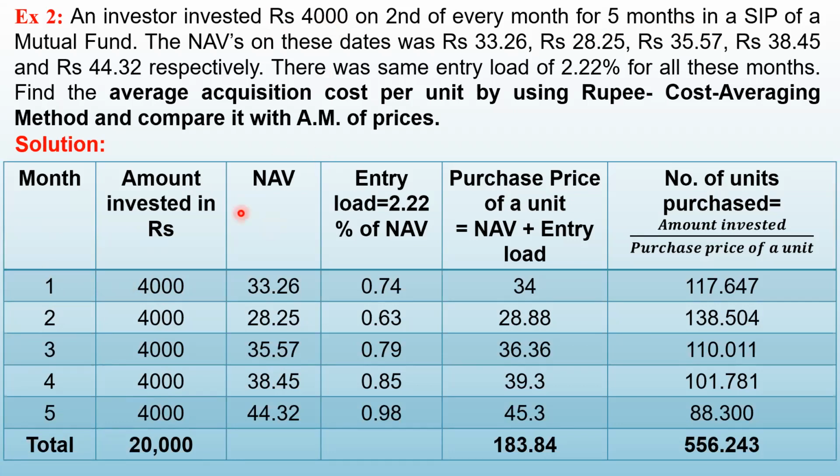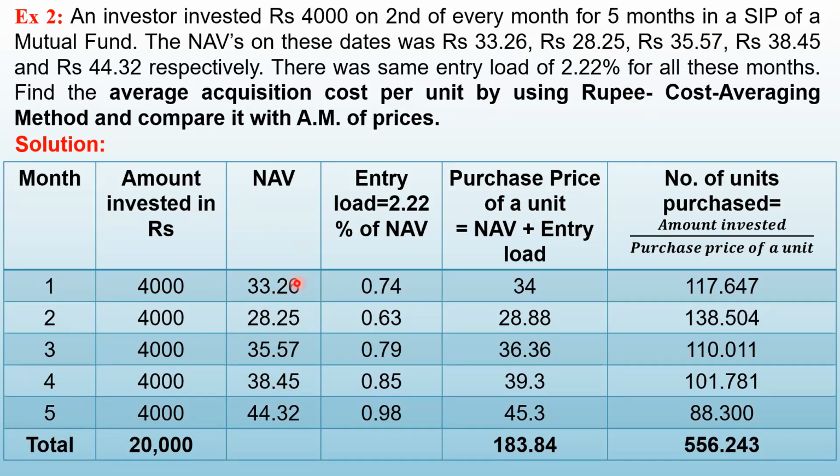In the third column, we will write the NAV. In the first month, the NAV was 33.26. In the second month, it was 28.25. So you see that the NAV is not fixed, it keeps on changing. Third month, it is 35.57. In the fourth month, 38.45. Fifth month, 44.3. Okay? So we have written.